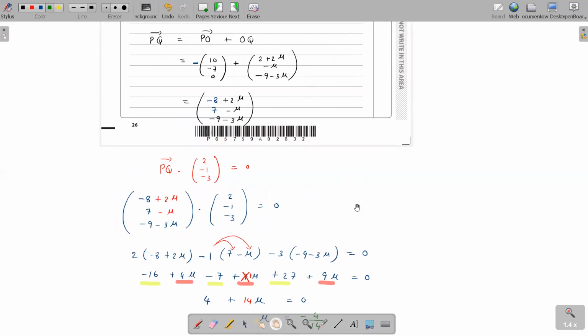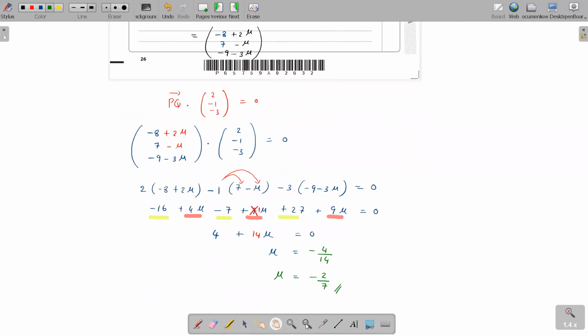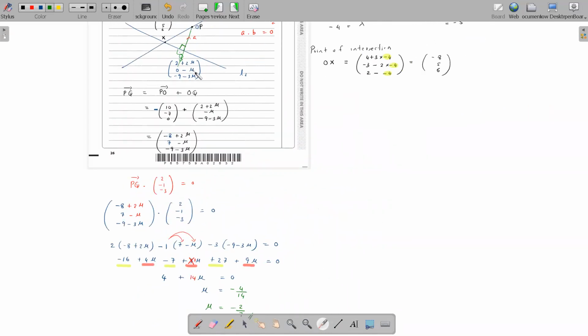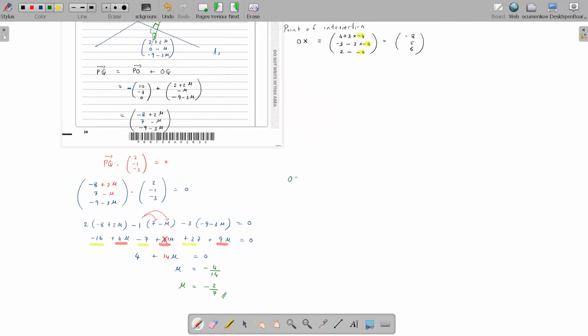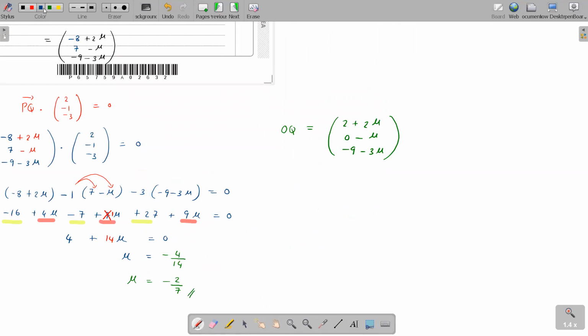Okay. And then I think they want you to get the coordinate of Q. So you found the mu value corresponding to coordinate Q. So OQ is 2 plus 2 mu, 0 minus mu, minus 9 minus 3 mu. So replace your mu value with minus 2 over 7, and you get the coordinates of Q. How much is it? Getting 10 over 7, plus 2 over 7, and minus 57 over 7.